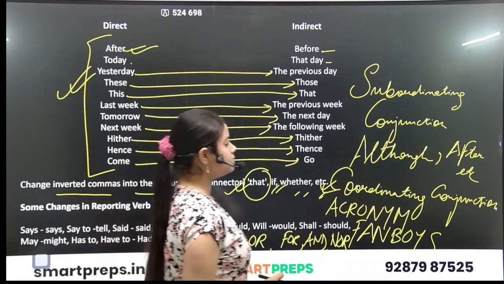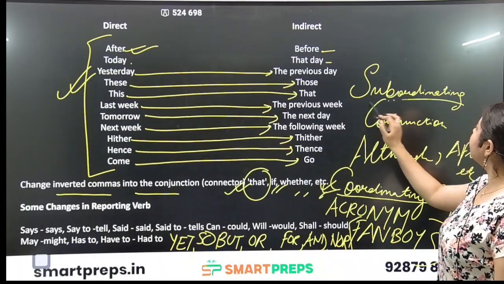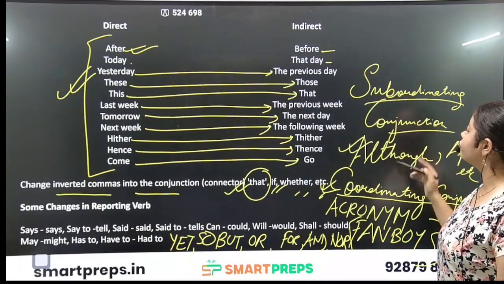So please remember the FANBOYS acronym regarding the coordinating conjunctions, and regarding the subordinating conjunctions: although, after, but, etc.